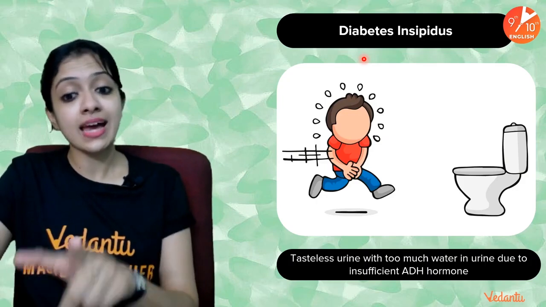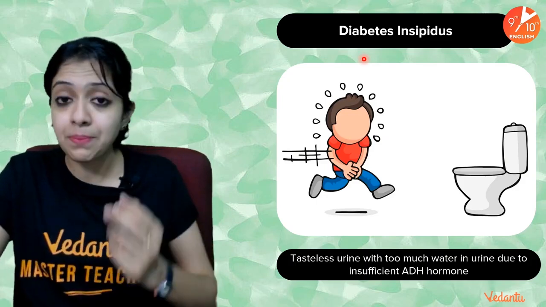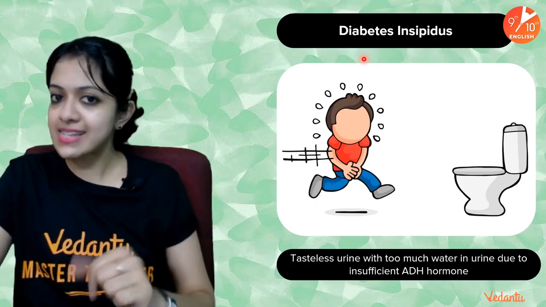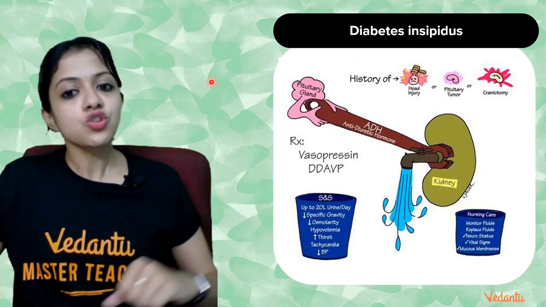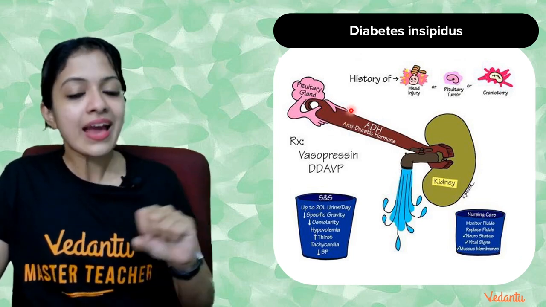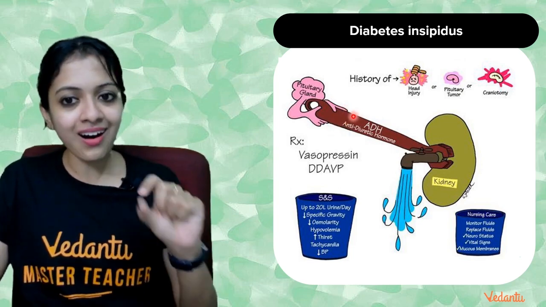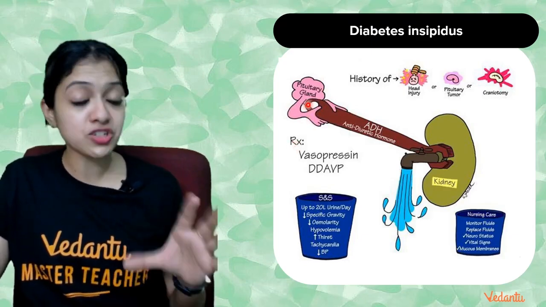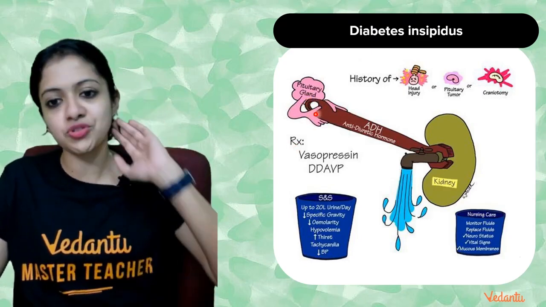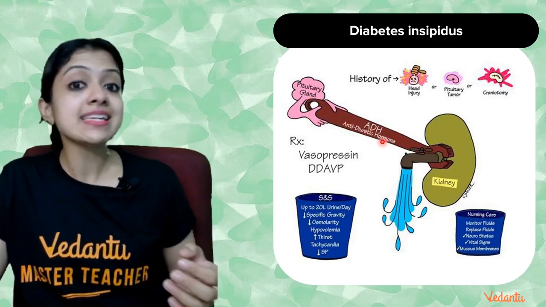The main difference is that the urine of diabetes insipidus patients would be more or less tasteless because there is no glucose in their urine, as compared to mellitus. So here we go. This is a nice cartoony way of representing diabetes insipidus. As you can see, there's the pituitary gland, especially the posterior lobe of the pituitary gland, which produces anti-diuretic hormone.